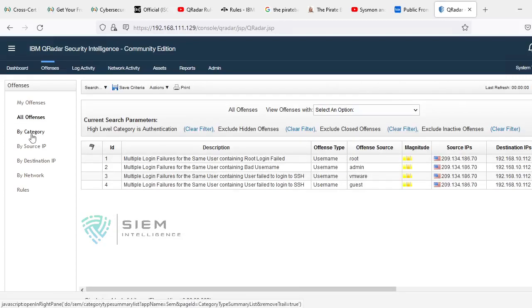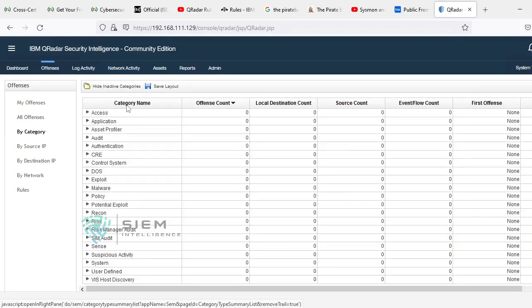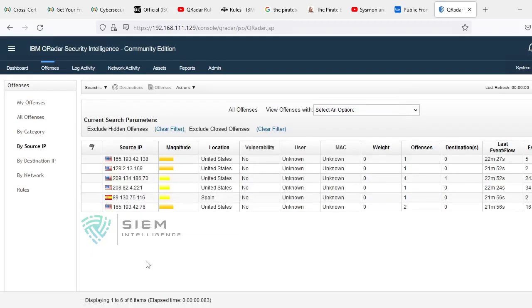By default in offenses there is an all offenses category, and there is a by category. By category we have seen, by source IP we have seen, the attackers who are the origin of this particular offense.